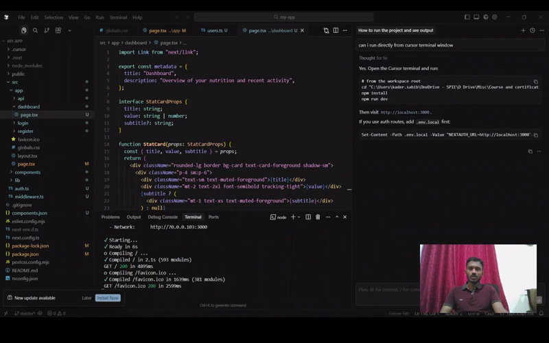The first one we are going to look at is Cursor AI. As you can see here, this is the Cursor AI IDE. I just developed a small application using Cursor AI. The whole application is developed just by using prompts. As you can see, on the right side we have the prompt, and we can give any prompt.